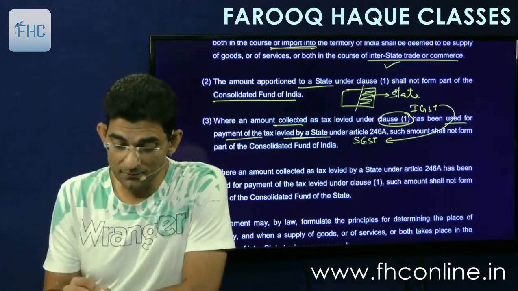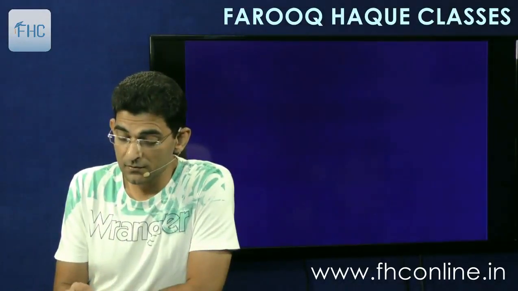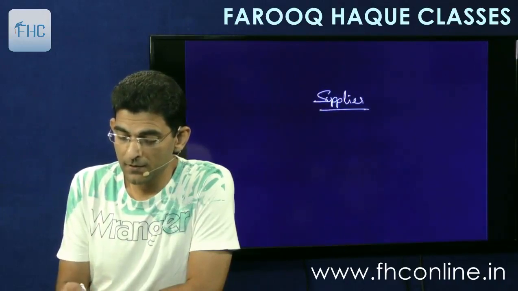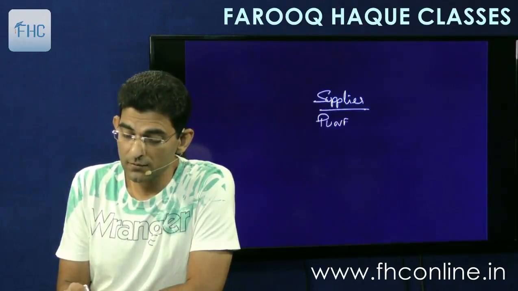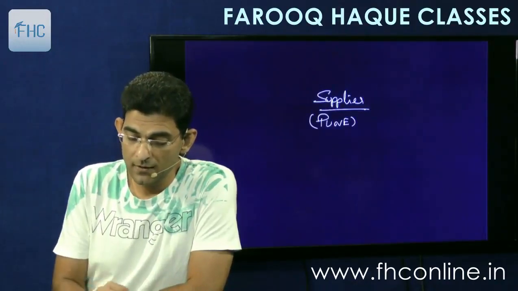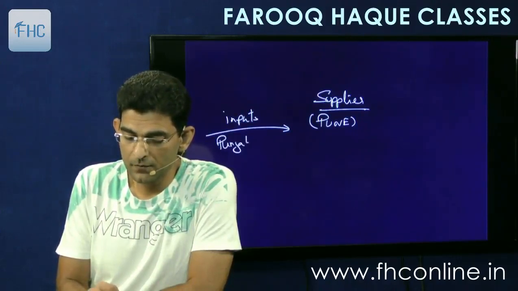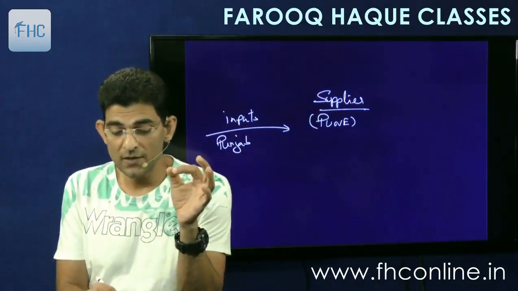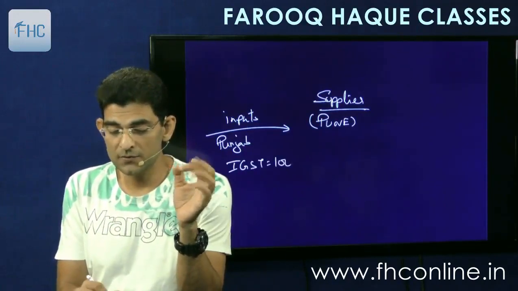So let me take an example and tell you how this is happening. Here is a person, a supplier, in say Pune, Maharashtra. Okay. Now his inputs come from Punjab. So when the inputs are coming from outside the state, there is IGST applicable on them. So if say IGST is 100 rupees.